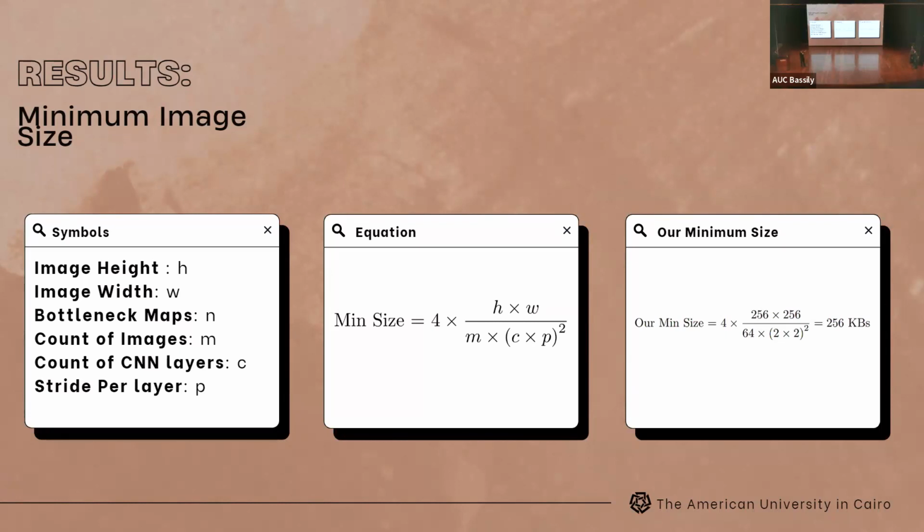And this equation is direct, it does not need any derivation. By substituting with the numbers that we used in the previous architecture, whose results we displayed, we get that each image needs to be at least 256 kilobytes in order for us to compress it. Irrespective of the image size, we are able to reconstruct it, and we reconstruct it really well, but we cannot compress it if its size is less than 256 kilobytes.